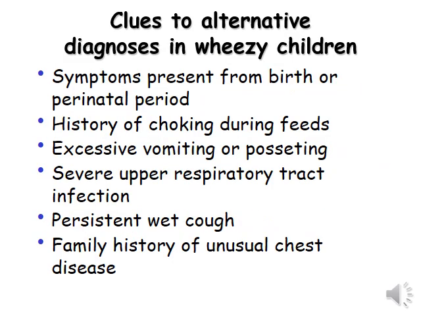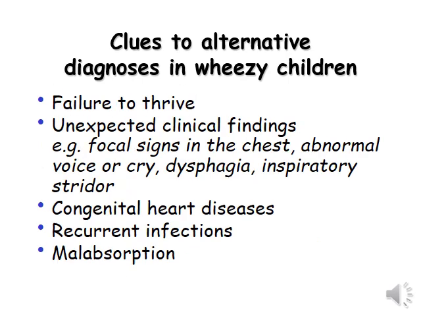Clues to alternative diagnosis in wheezy children: symptoms present from birth or perinatal period, history of choking during feeds, excessive vomiting or posseting, severe upper respiratory tract infection, persistent bad cough, family history of unusual chest disease. Also: failure to thrive, unexpected clinical findings, focal signs in the chest, abnormal voice or cry, dysphagia, respiratory stridor, congenital heart disease, recurrent infections, malabsorption.